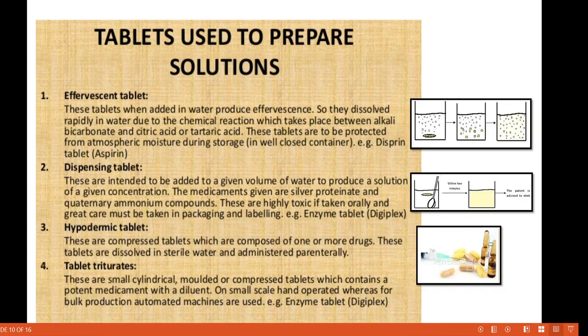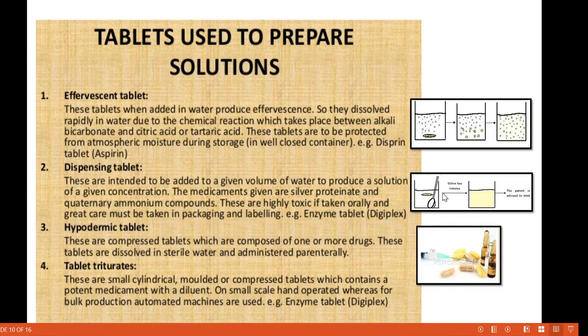So this is the figure for this effervescent tablet. The tablet is placed in the water, so the effervescence is produced, the tablet gets dissolved and we get this solution. Then dispensing tablets. These are intended to be added to a given volume of water to produce a solution. Means this is a given volume of water, we add this tablet for a given concentration.